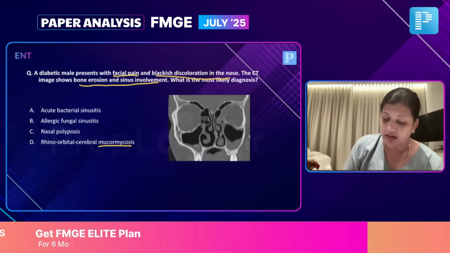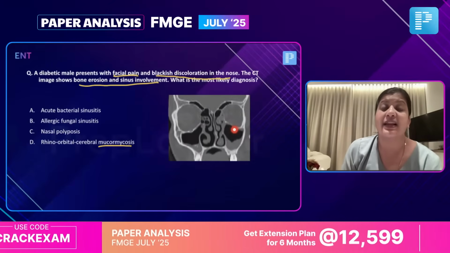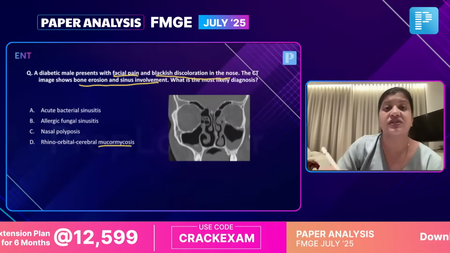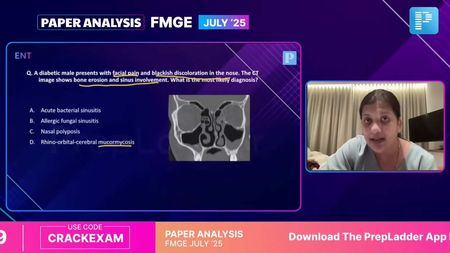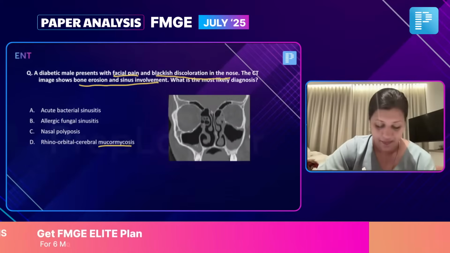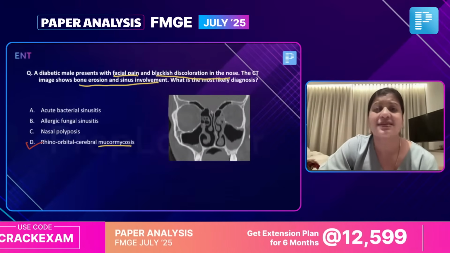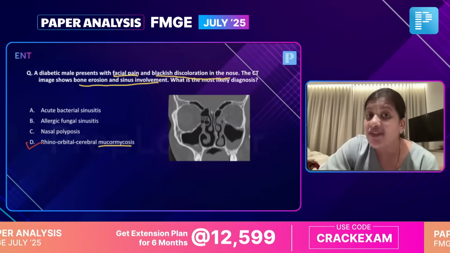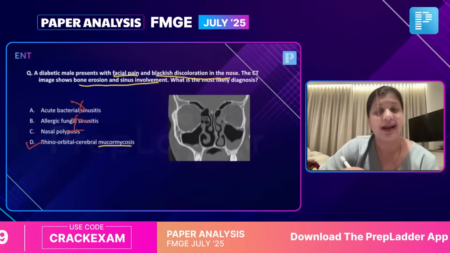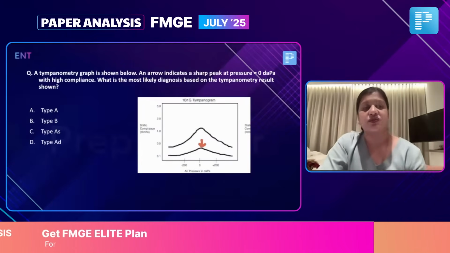So if you see here in the image, they have shown you areas of erosion, which indicates to you that this is an angio-invasive fungus invading the bone, invading the soft tissue. The word blackish discoloration indicates that this is invading the blood vessels to cause necrosis and ischemia to the tissue, and hence the answer has to be rhino-orbital-cerebral mucormycosis. Simple fungal sinusitis will not cause this, only invasive fungal will cause it, not a non-invasive fungal sinusitis. So these are not the right answers. The correct answer has to be mucormycosis. Again, the next question is a very easy one.